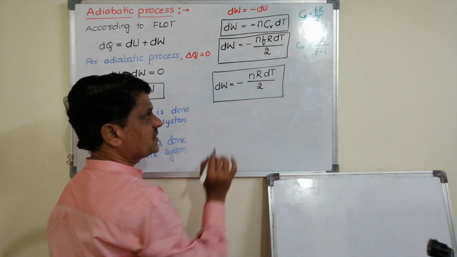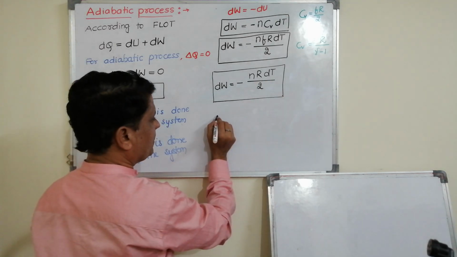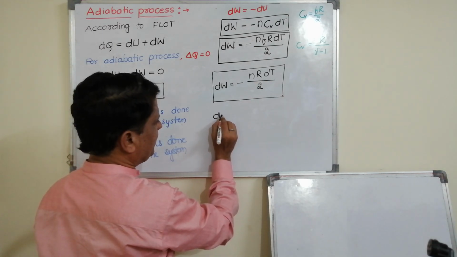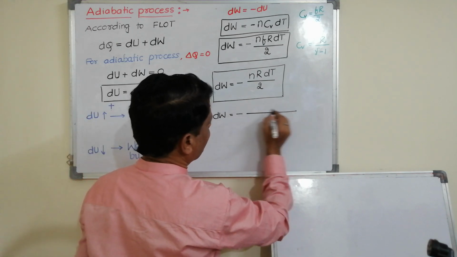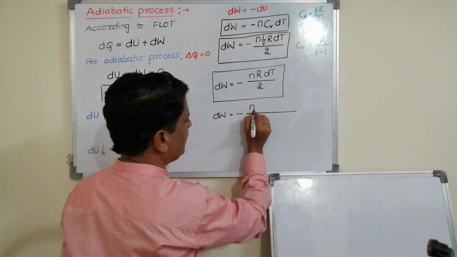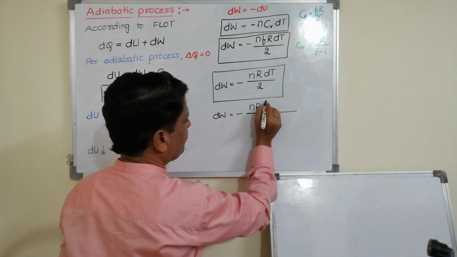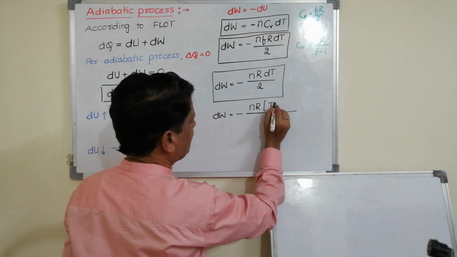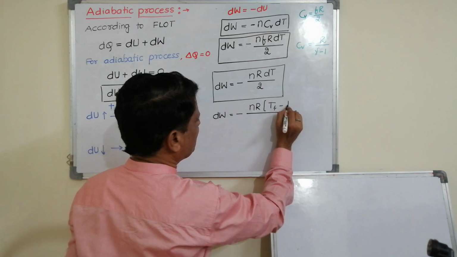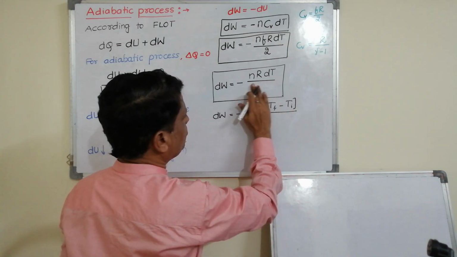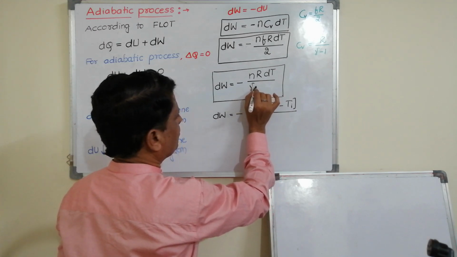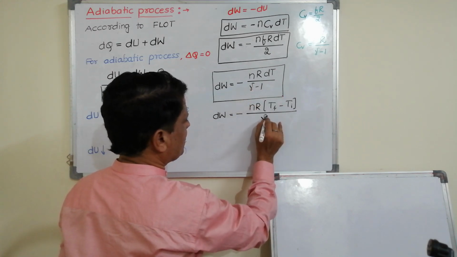You know, dT means change in temperature. So therefore I can write dW as minus, nR will be common, T final minus T initial by, sorry, it is not 2, it is gamma minus 1.